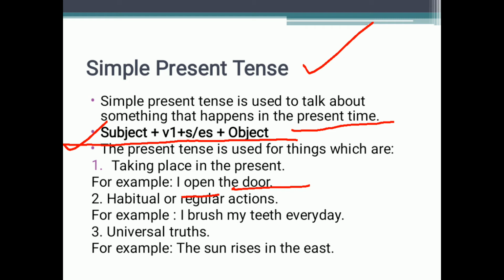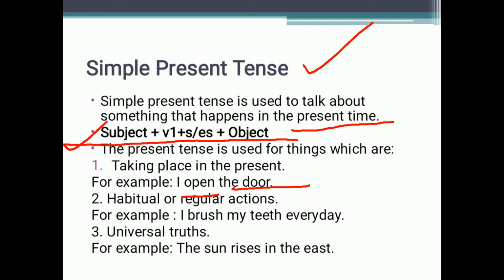Then simple present tense is also used for habitual or regular actions. Now what do we mean by habitual or regular actions? Habitual actions means our habits. Regular actions are the works that we perform regularly, the works that we perform daily. Like I brush my teeth every day. All of us brush our teeth every day, all of us go to school, all of us study, we eat food, we sleep every day. These actions become our habits, or these are the regular actions. So for our regular actions and habits, we use the simple present tense.